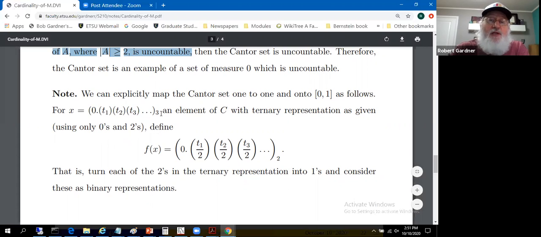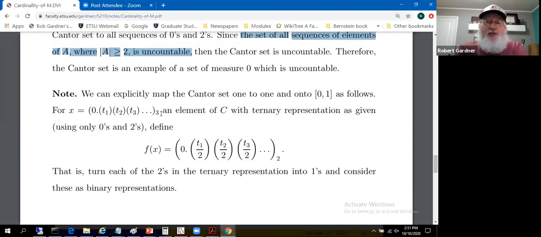A base 3 ternary representation using only zeros and twos. Here's what we're going to do. Let's look at the following number, base 2, binary representation. Take T sub 1 divided by 2. Take T sub 2 divided by 2. Take these, I just can't help but use the word decimal, take these decimals in the base 3 representation and divide them by 2.